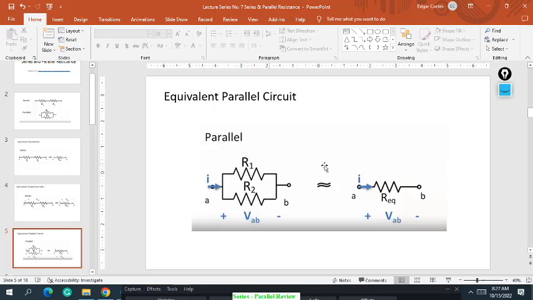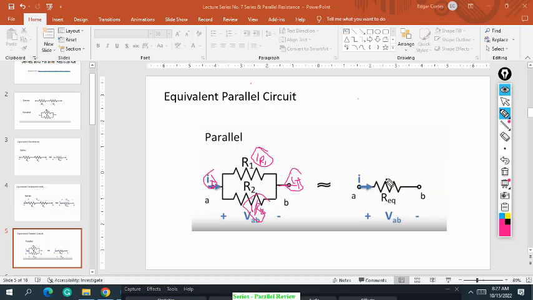but the current on R1 and R2 is different. If you add the currents on R1 and R2, that is the I total. So let's say this is IR2, just add up this current and the current here, and that would be the total current. Basically, if you are going to get the equivalent circuit for the parallel circuit, that would be the I on this one.